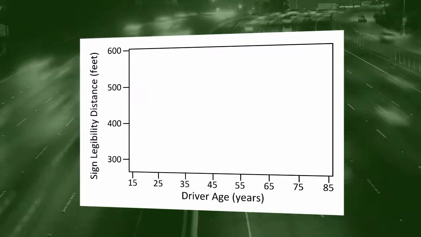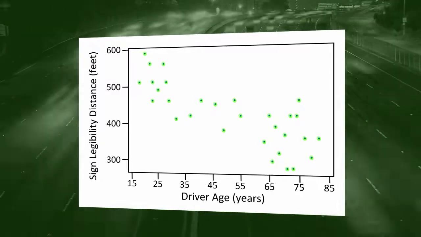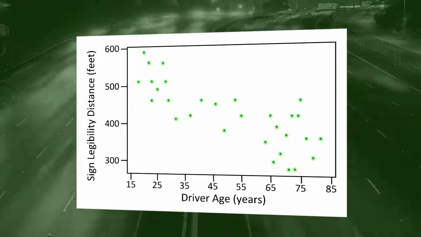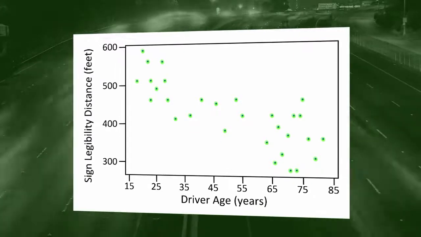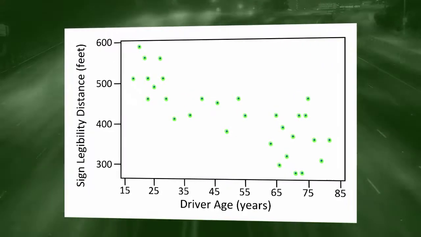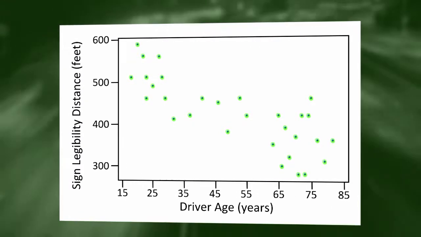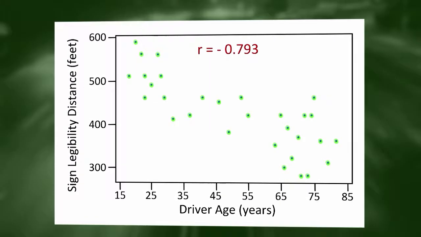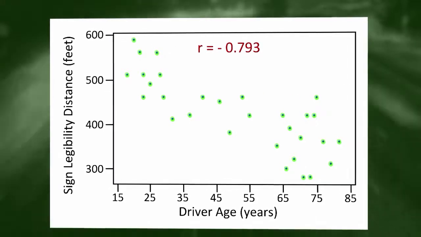Here's a scatterplot for the data, which shows a negative linear relationship between the age of a driver and the maximum distance at which a highway sign was legible. What about the strength of the relationship? It turns out that the correlation between the two variables is R equal to negative 0.793.